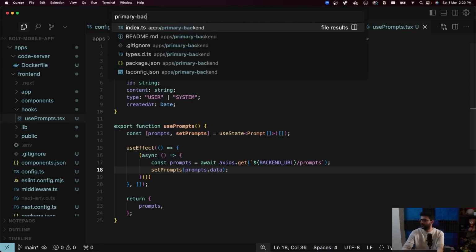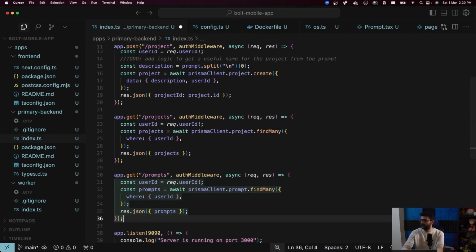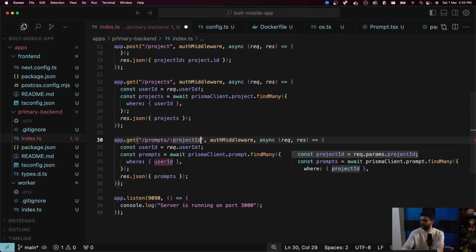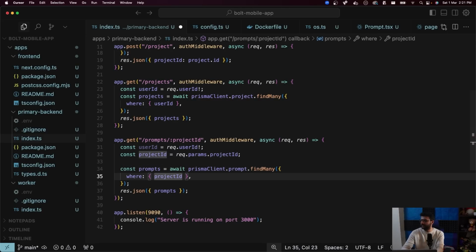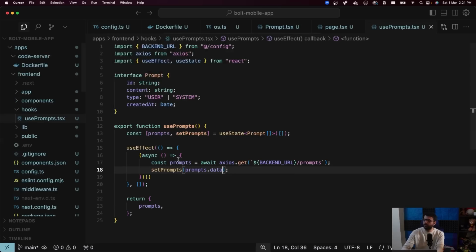Let's create a new primary backend /index.ts. Let's create a new endpoint called prompts. So app.get prompts auth middleware, where user ID is this and the project ID. So /:project ID. Is this and where project ID is this. That looks good. We should add the user ID check here as well. That's fine. We'll not do it for now. This gives you all of the prompts for the specific user.